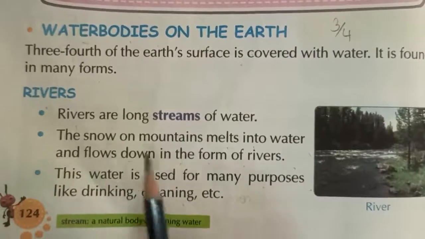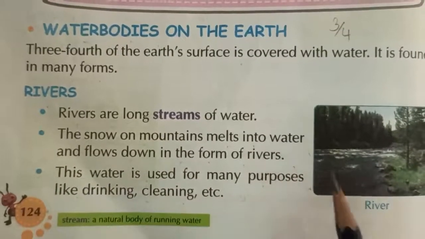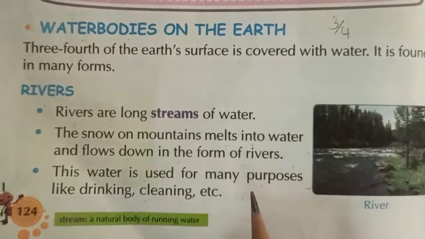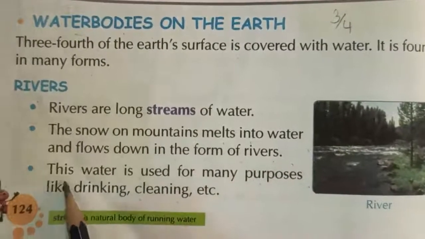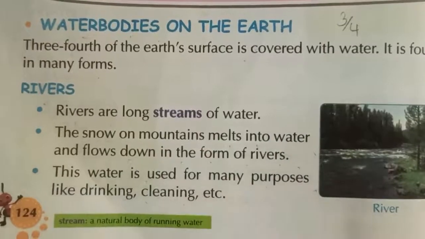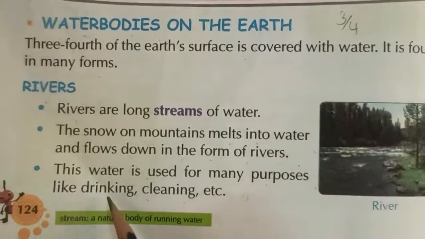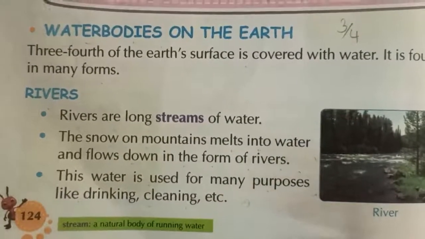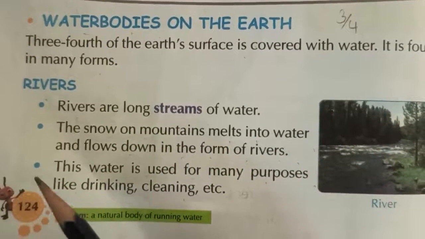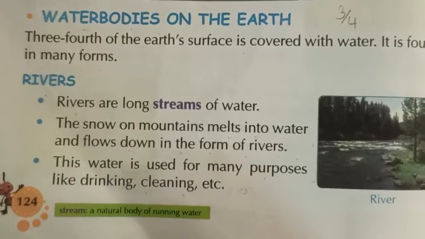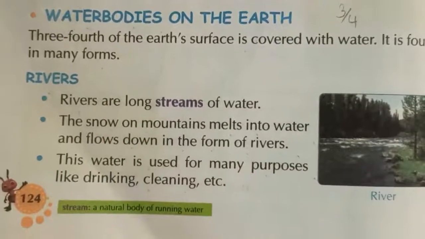When the snow of the mountains melts, it converts into water and flows down in the form of rivers. This water is used for many purposes, drinking and cleaning. So, this water is useful. It is drinkable water. River water is pure water. Now see the next water bodies of the earth.